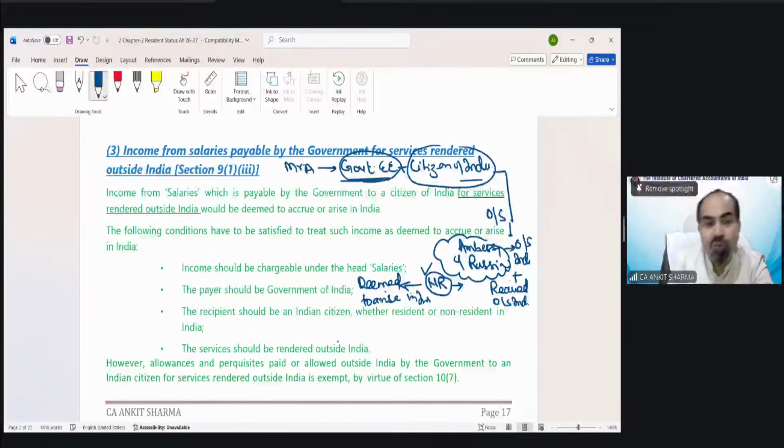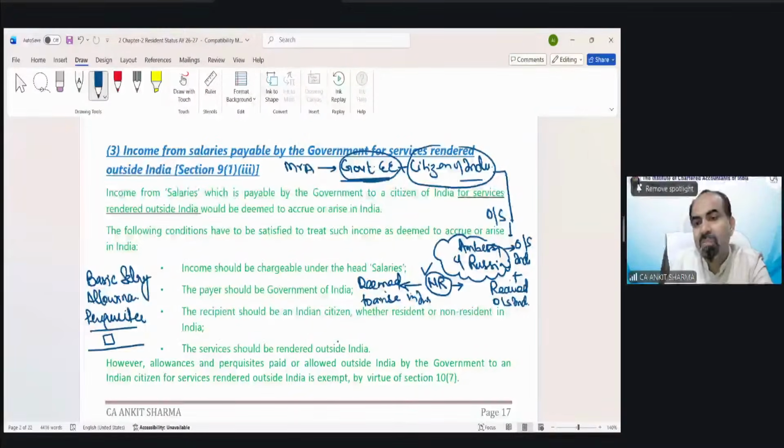But in case of salaried, we generally receive three components. You will see these components in detail under the salary chapter. Basic salary, one component is allowances, and one is perquisites. Do not ask me what is allowances and perquisites, that we will discuss in the salary chapter. So technically, when we say somebody is receiving salary, salary does not mean only basic salary. Salary is the combination of these three things.